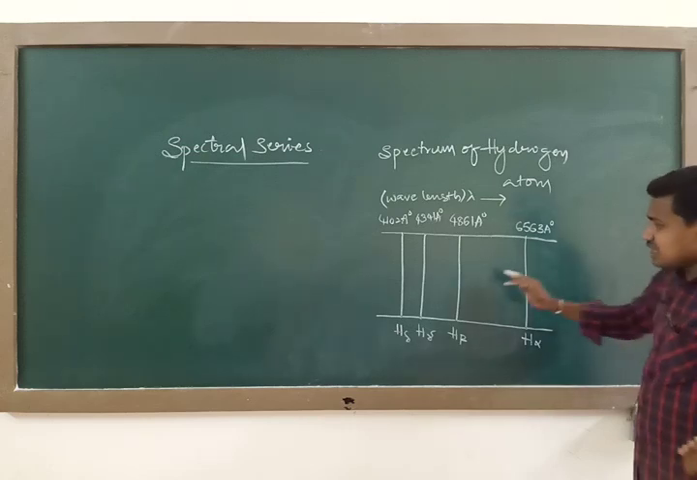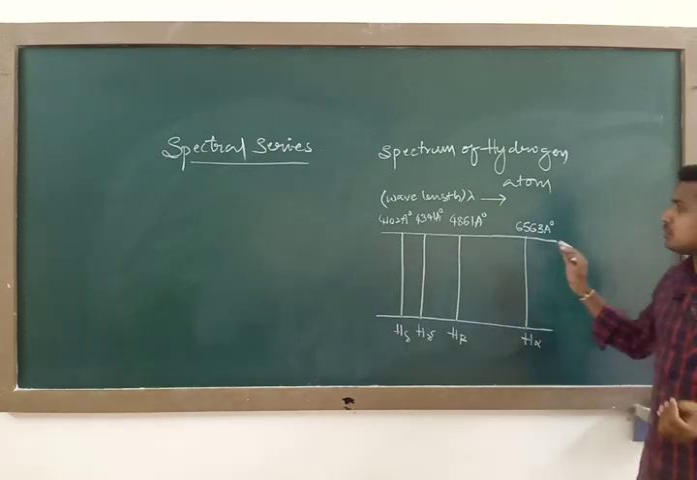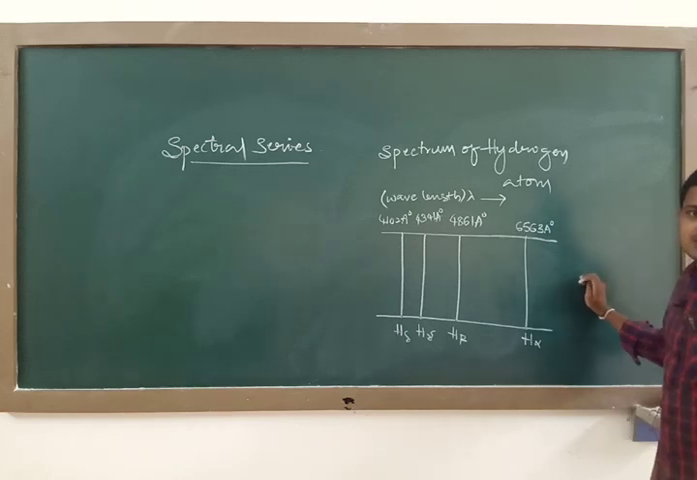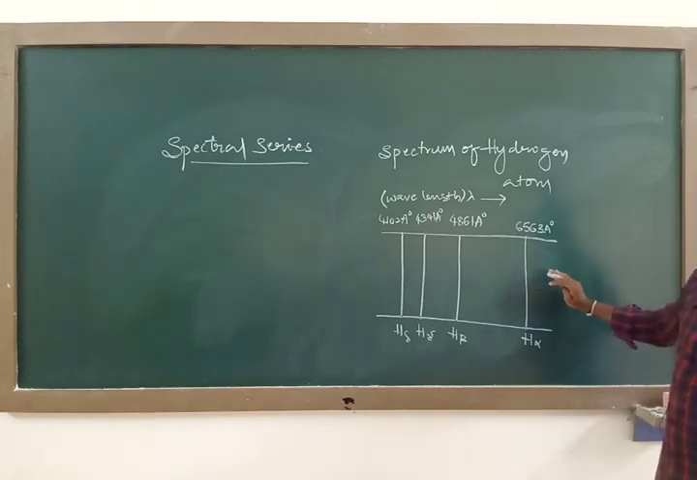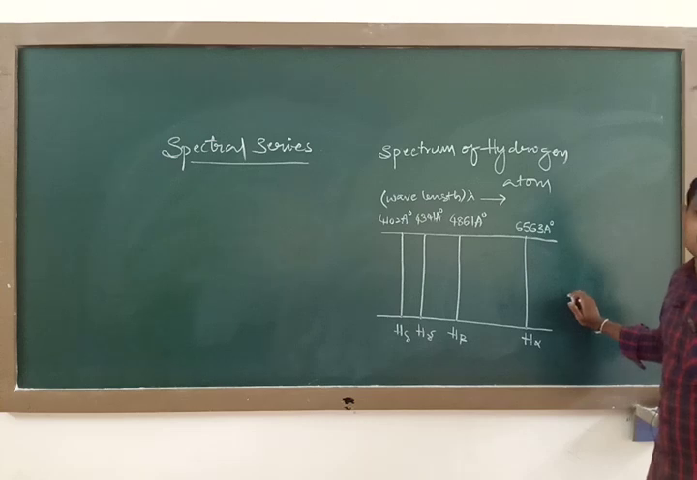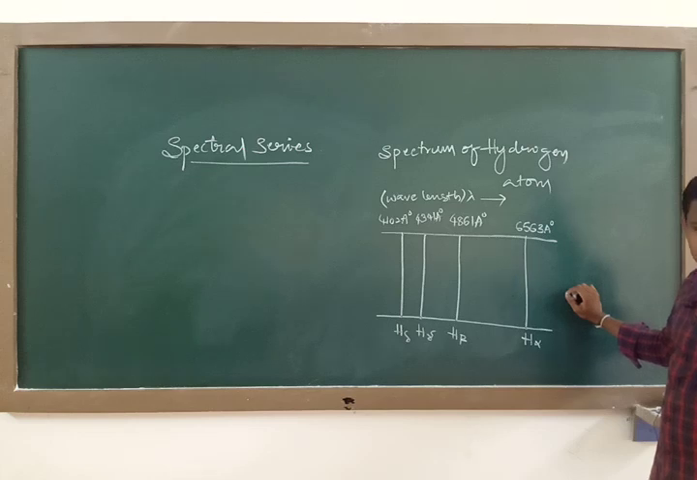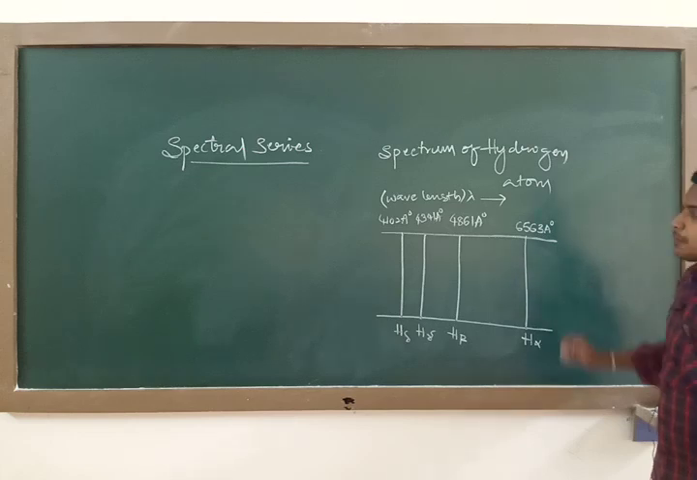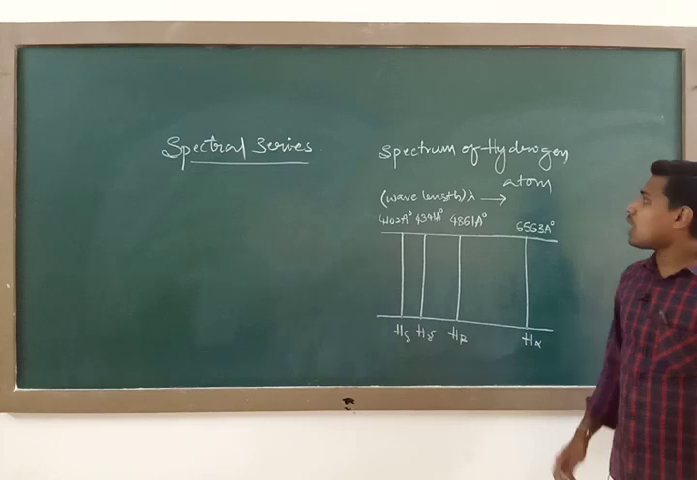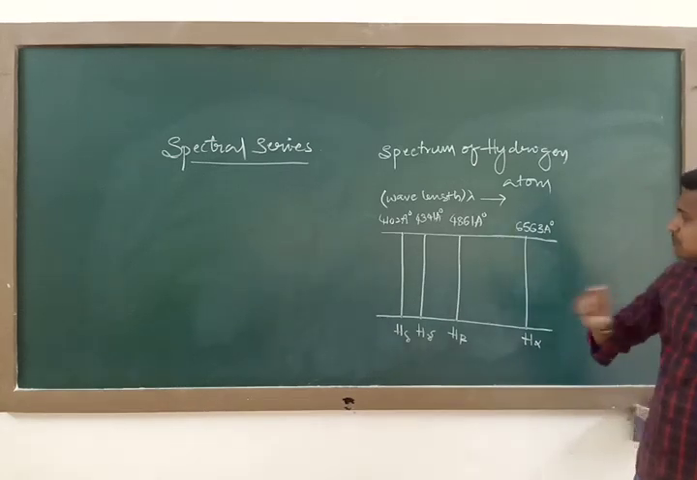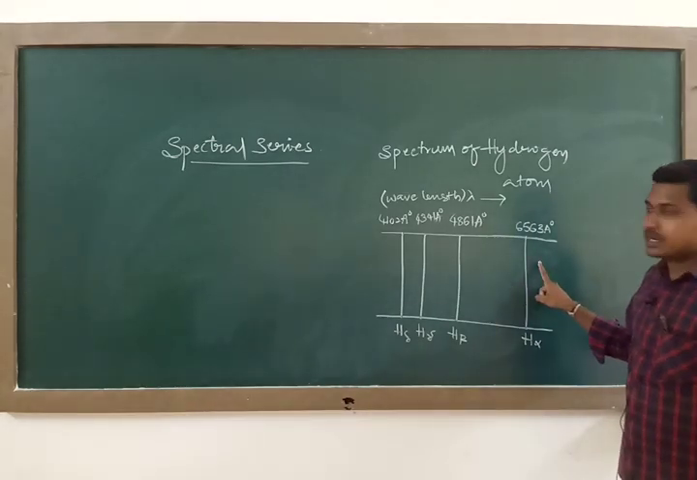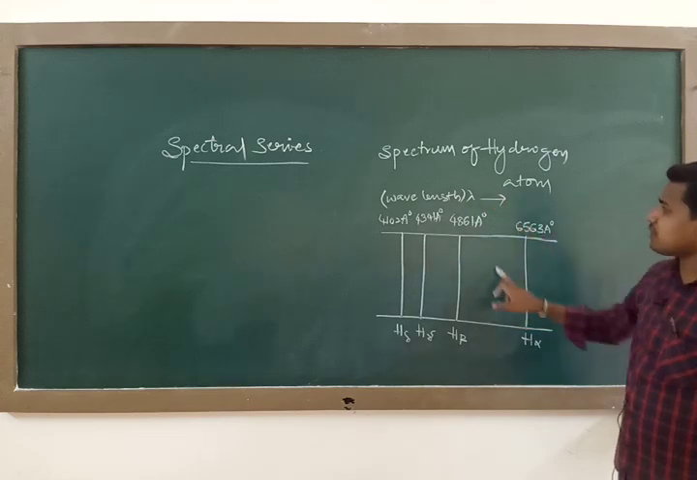So it exhibits its spectrum in three regions: the ultraviolet region, the visible region, as well as the infrared region. Sorry, not microwave, in infrared region. So it exhibits its spectrum corresponding to the wavelengths of infrared, visible, as well as ultraviolet. Among that, I have taken one simple part, one series of the hydrogen atom. So that is the spectrum of hydrogen atom.